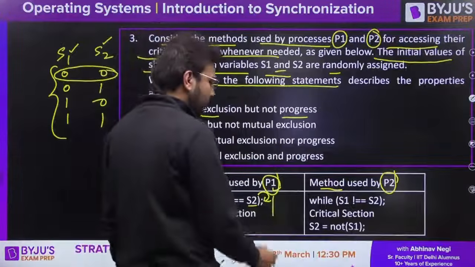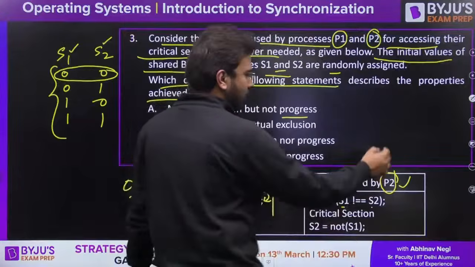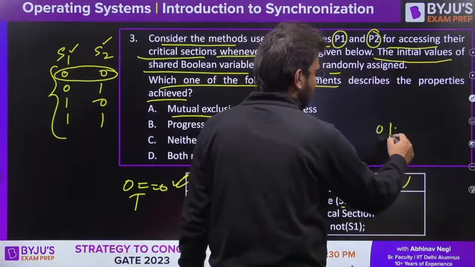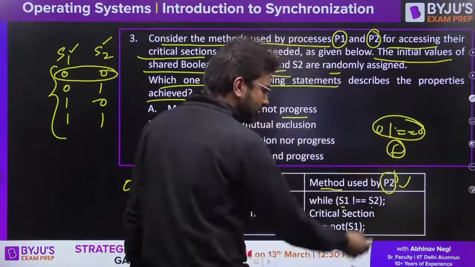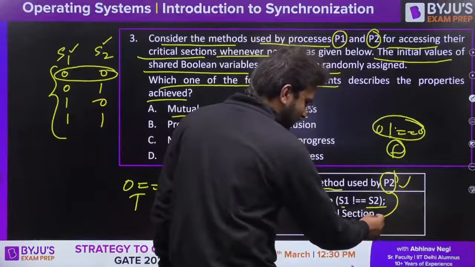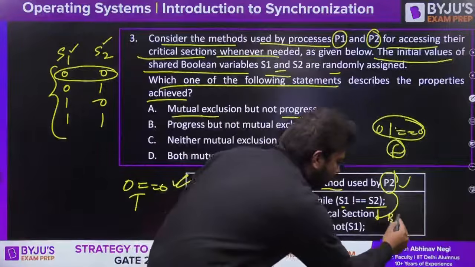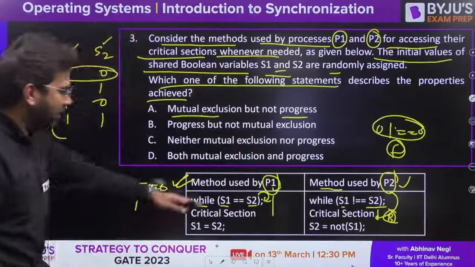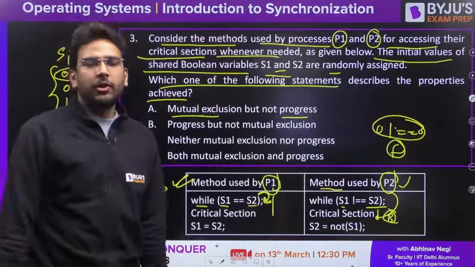Now let's say P1 got preempted and now P2 is executing. S1 is not equal to S2, 0 is not equal to 0. This is false. So this loop will break. If this loop breaks, P2 will get the chance to access the critical section. Now at this point of time, P2 is present in the critical section, but P1 is still busy doing busy waiting here.